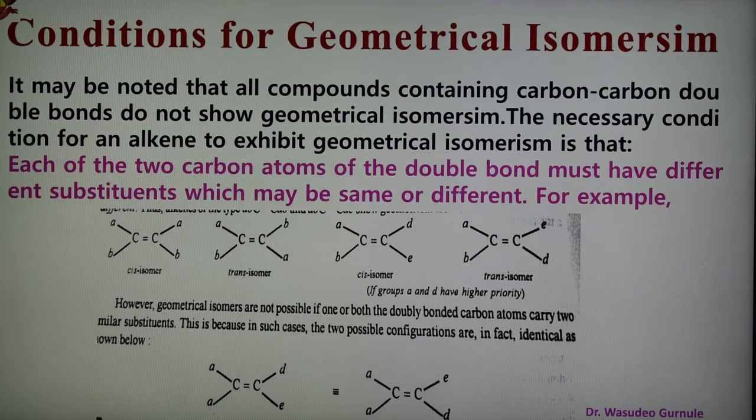So the necessary condition for an alkene to show geometrical isomerism is that each of the two carbon atoms of the double bond must have different substituents, which may be same or different. For example, it is shown here.